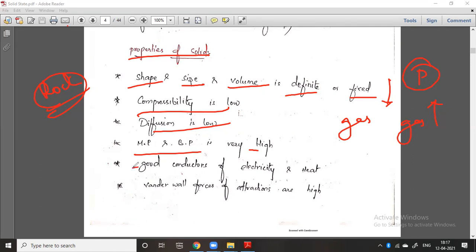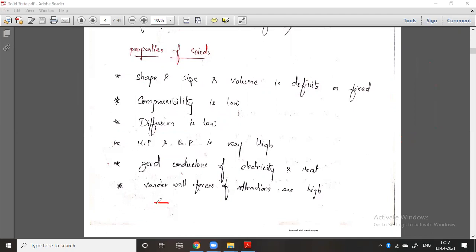And they are good conductors of electricity. They have electrons, and they can easily flow. You know that the flow of electrons is generally called electricity.